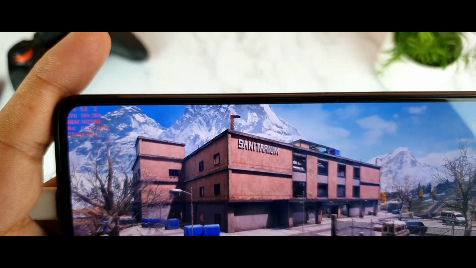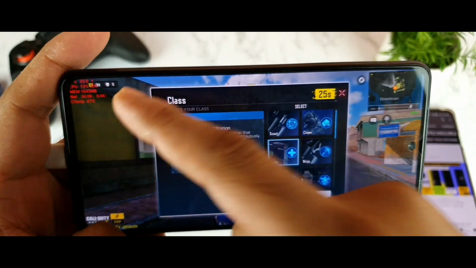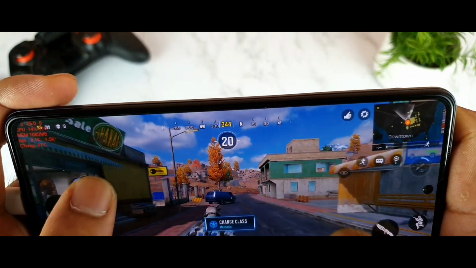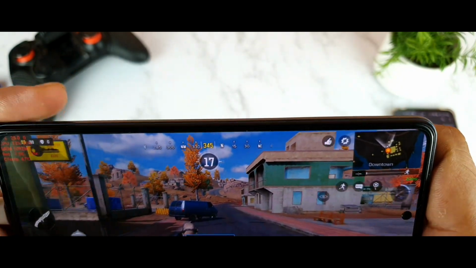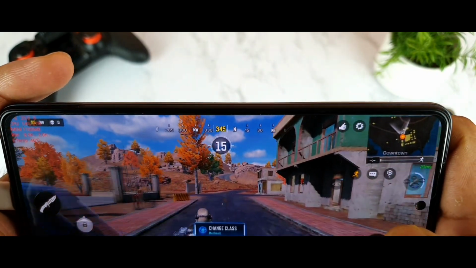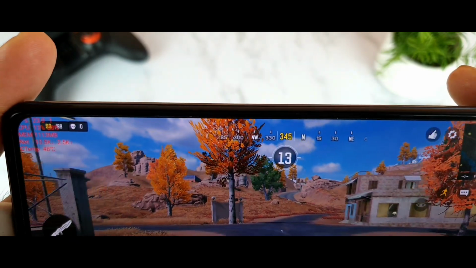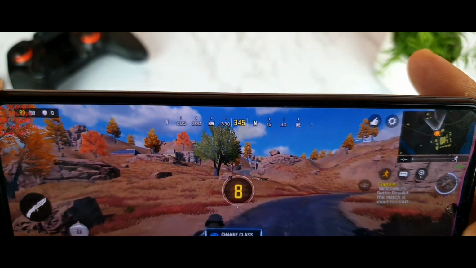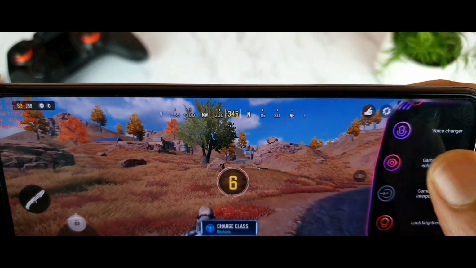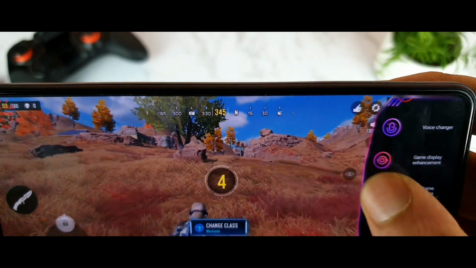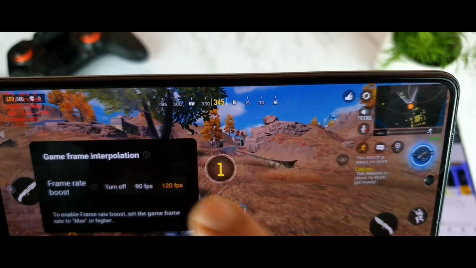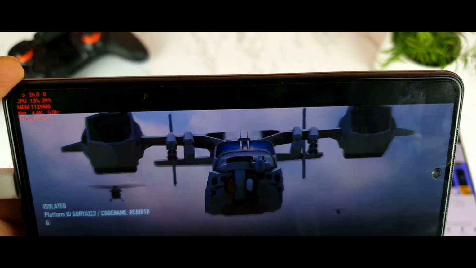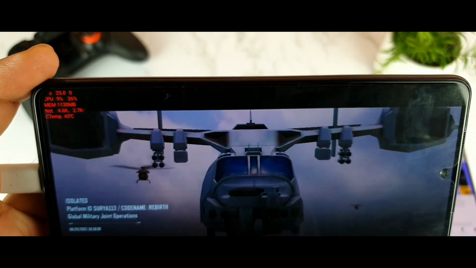And let's see the real-time FPS meter. Sorry friends, by using this third-party FPS meter, I was able to get only this small size. So right now, without any game frame interpolation, I'm getting about 23, 26, 25 as you can see, 25 FPS, nothing much. Let's start using the game frame interpolation. I'll press 120 FPS and yep, back. Let's see whether we'll get anywhere close to 30 FPS or not.